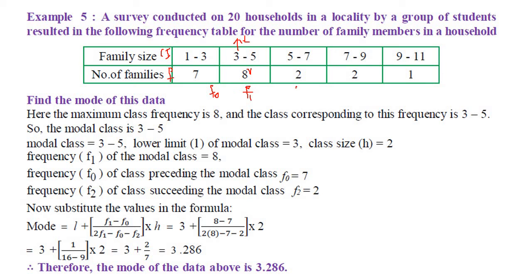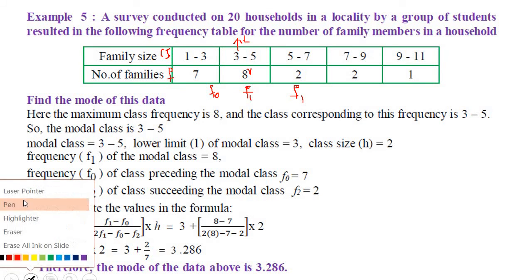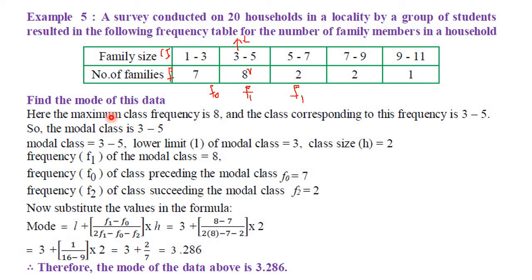Then this 2 becomes F2. Therefore, here the maximum frequency is 8, and corresponding to this frequency is 3 to 5. Here in this frequency column, 8 is the maximum frequency. Therefore, this is F1, corresponding to the class interval 3 to 5.